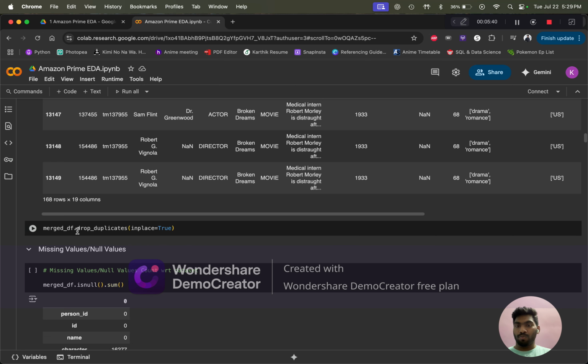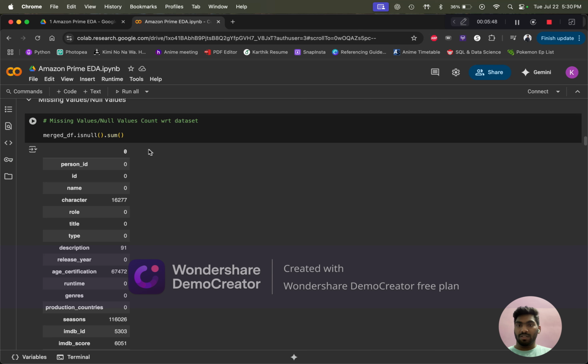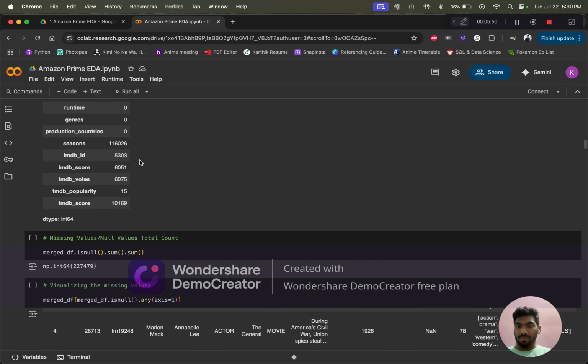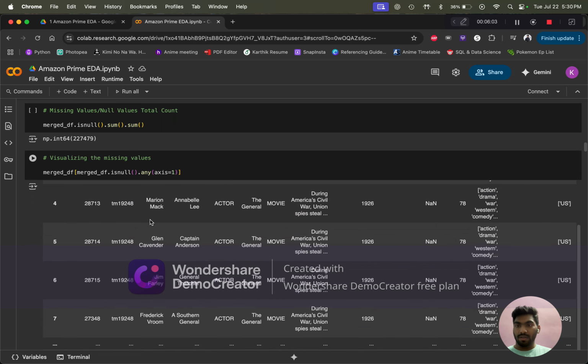I have dropped the duplicate values because they reduce the accuracy of the data. These are the missing values in the dataset. This is the total number of null values in the dataset. In the whole dataset, with 19 columns and 1 lakh rows, we have this many null values.